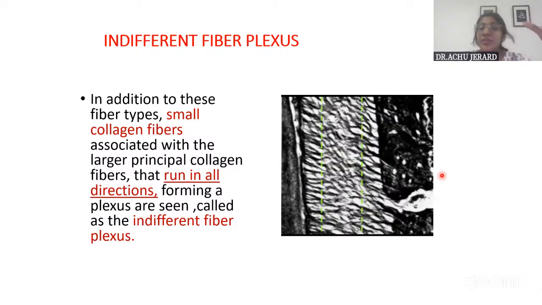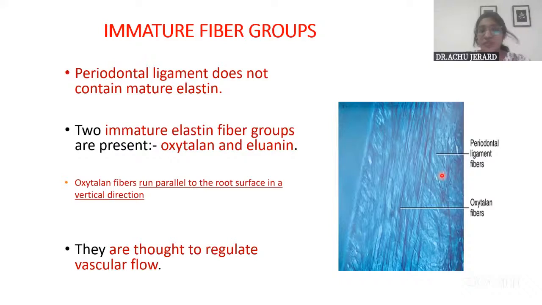Coming on to the next group of fibers, the indifferent fiber plexus, which are also collagen fibers, but small collagen fibers which run in all directions, for further reinforcement of the tooth in the socket. And then finally, the immature fiber groups, oxytalan and elaunin; you just write the name. They run parallel to the root surface and are thought to regulate the vascular flow.